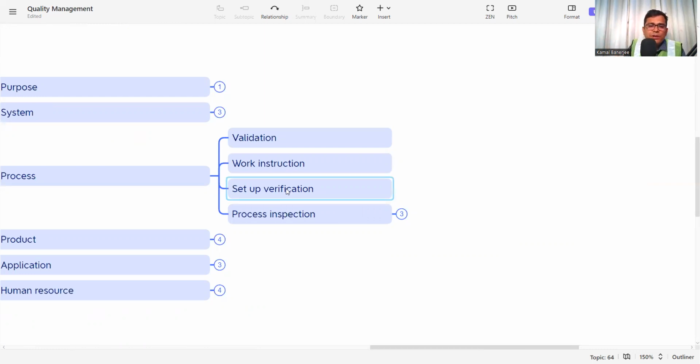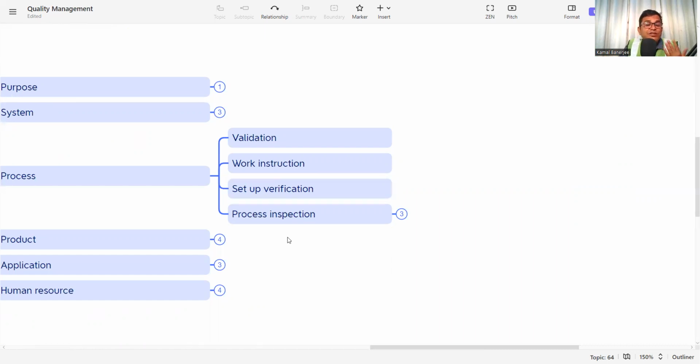Then setup verification. What will be my setup verification point? How will I check? Suppose you are doing concreting, so there will be a verification point. You are doing plaster at the construction, you have a verification point. In the process, you need to verify what my verification point is, and if I target this verification point, then my product will be ensured as per the requirement. So the verification is very much essential. First you need to set up the verification and then you have to check.